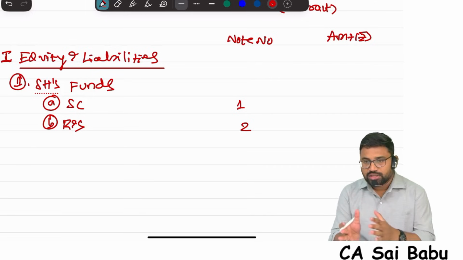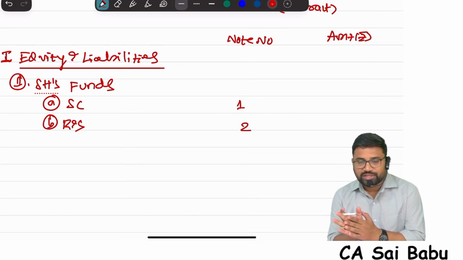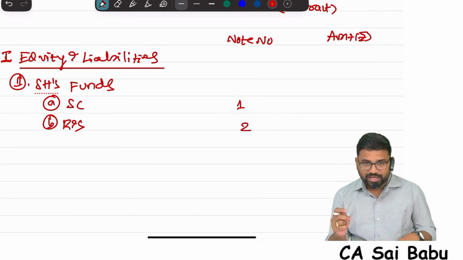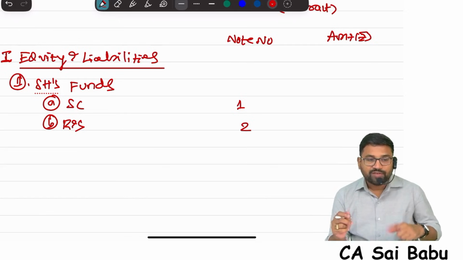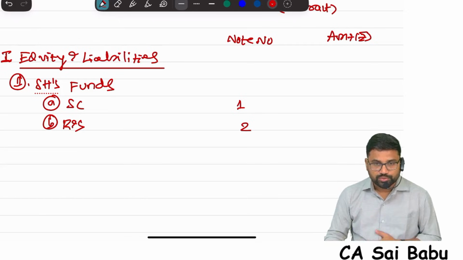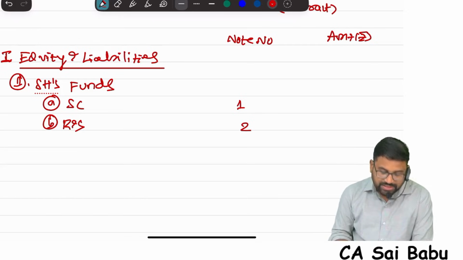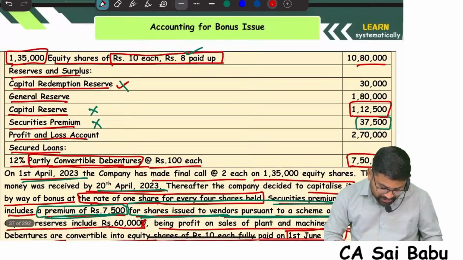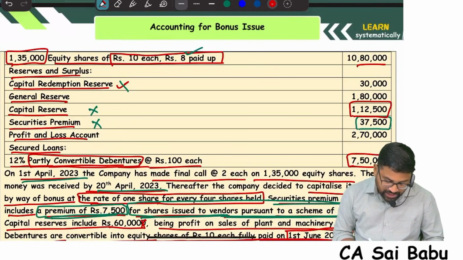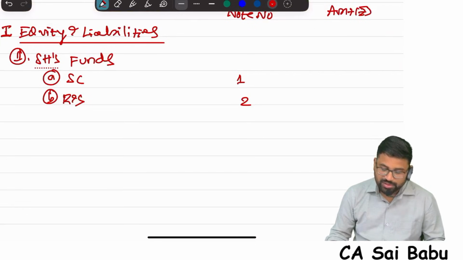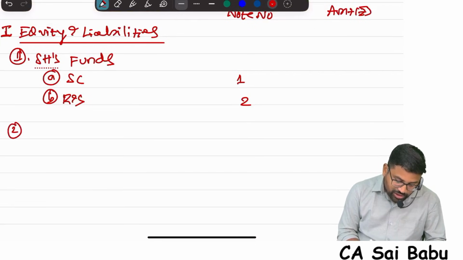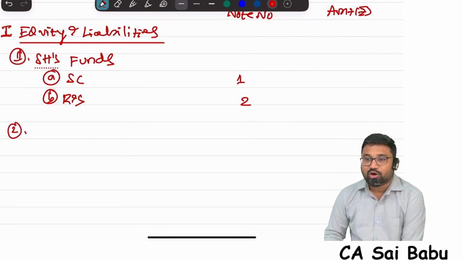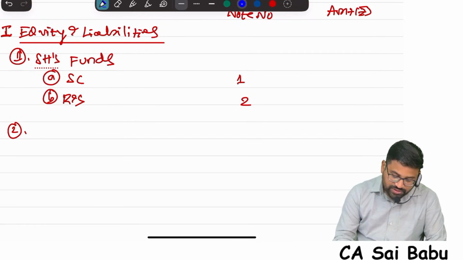So in the question, based on the information given, definitely we have share capital and then reserves and surplus. After the bonus issue, what is the position of these two? The breakup is given in the notes. Also, if you see the question here, we have liabilities too. This company has a liability. One liability is there. What is that? Secured loans, debentures, partly convertible debentures. Basically this is called non-current liabilities. Debentures are basically long-term liabilities. In the language of Schedule 3, they are called non-current liabilities.